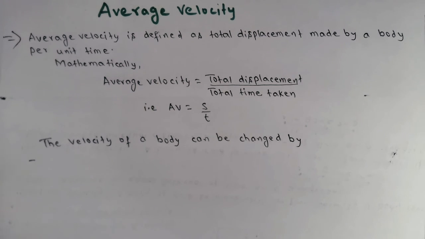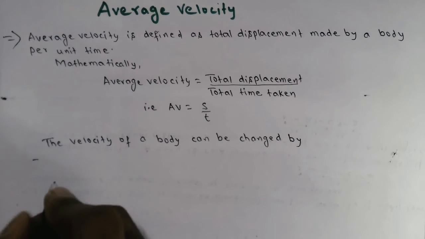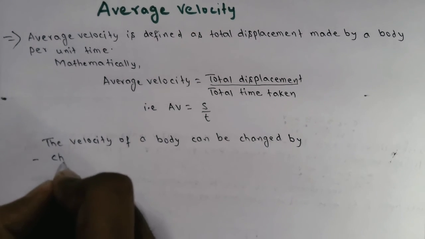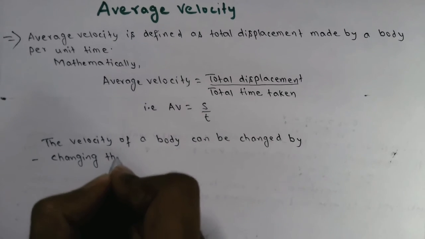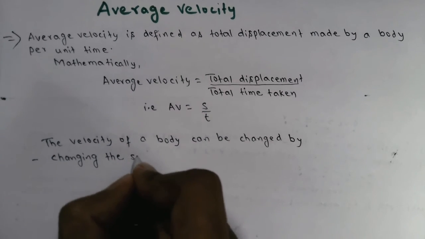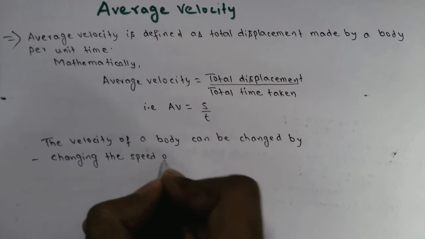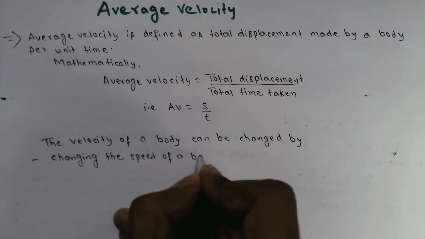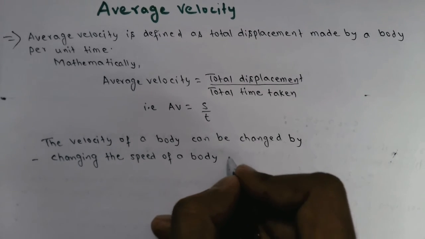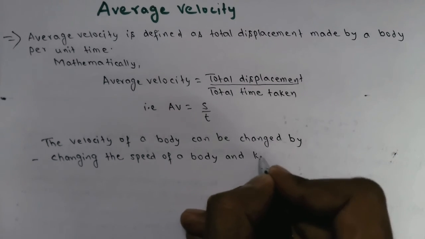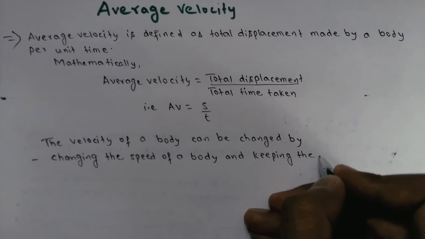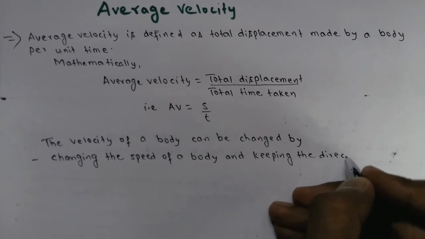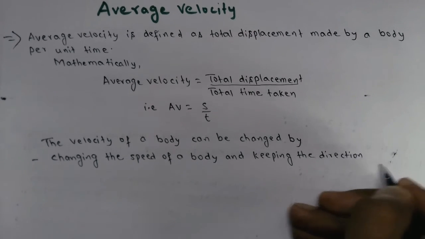So the velocity of a body can be changed by, first point we will write, changing the speed of a body and keeping the direction same.